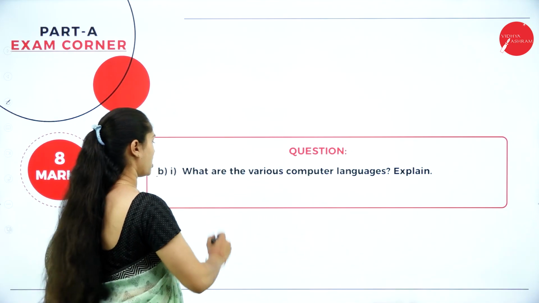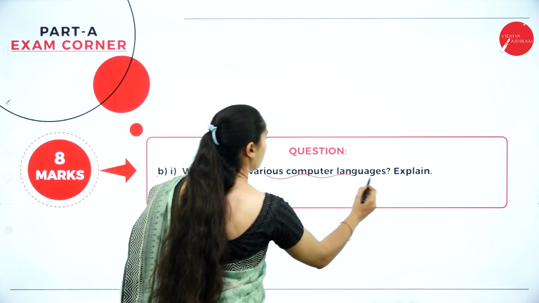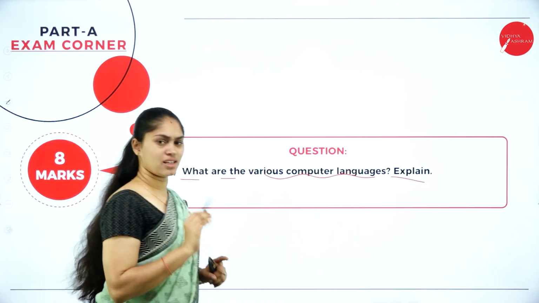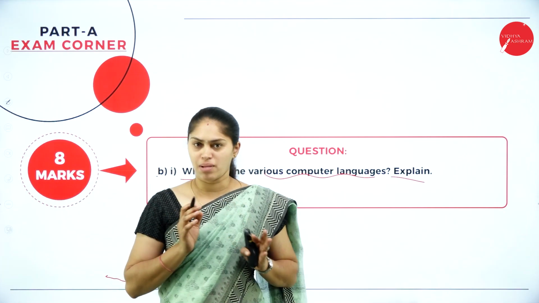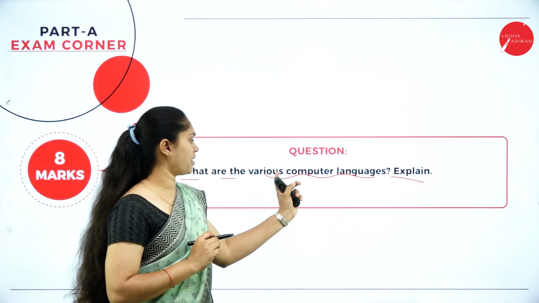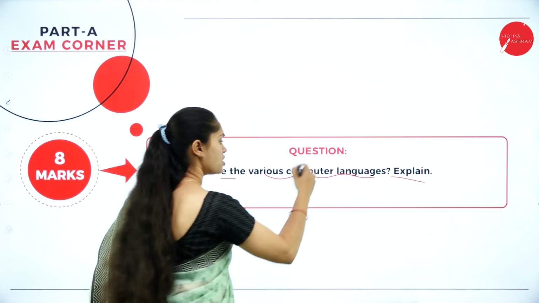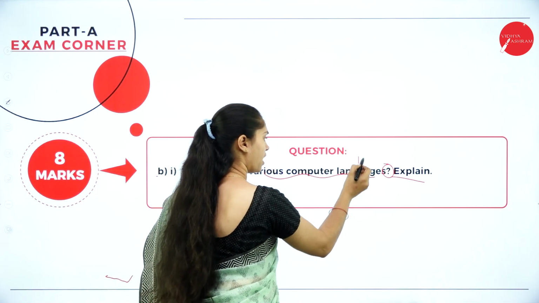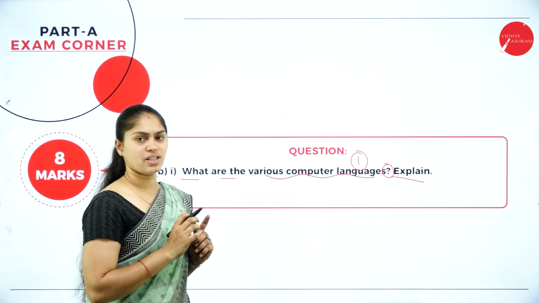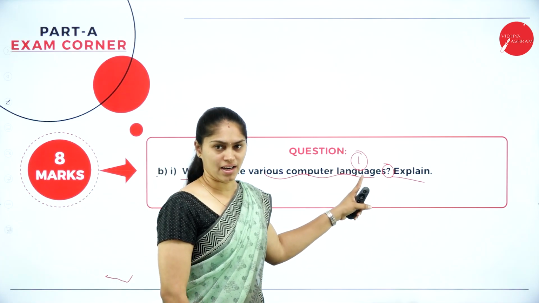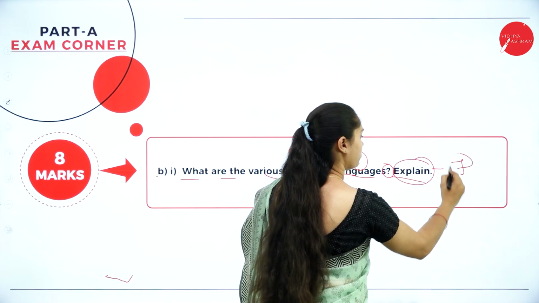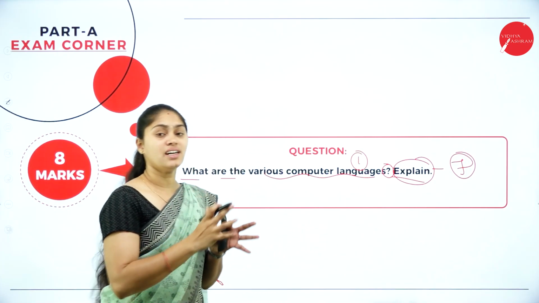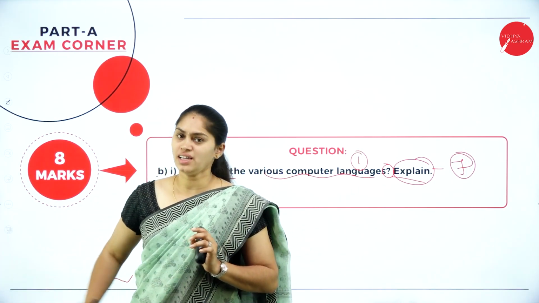In that first sub question: what are the various computer languages? Explain. You should understand the marks distribution here. This is for 8 marks, correct? What are the various computer languages? When you find this question mark, whatever question they have given before that is for 1 mark. After that, they are asking you to explain. So the remaining 7 marks is for the explanation. So it will be for 8 marks here.